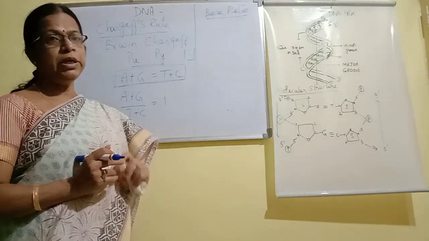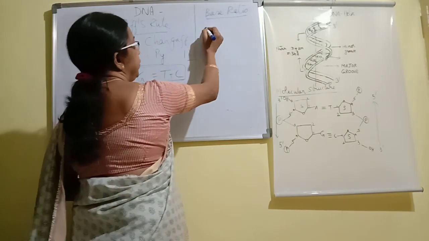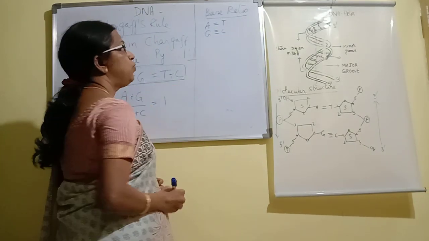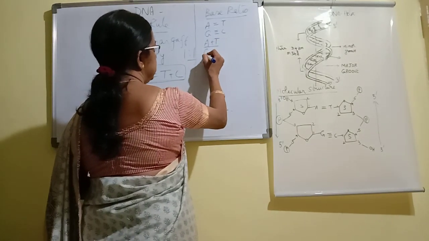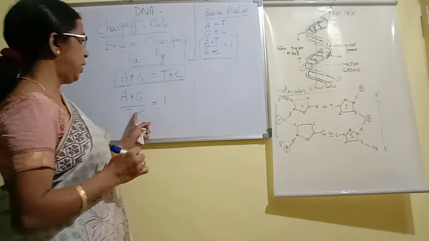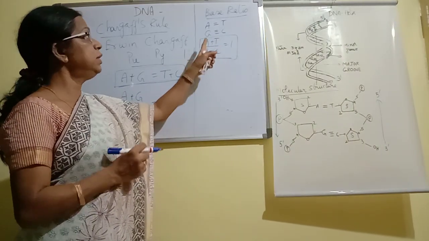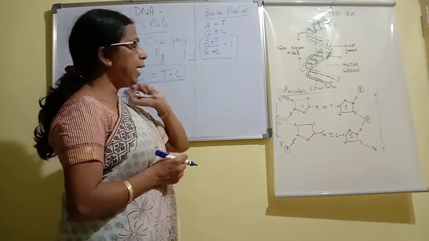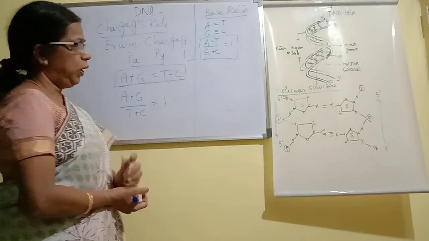Base ratio is the ratio of the bases, that is, base pairs. We know A and T form one base pair. Similarly, G and C form another base pair. So A plus T by G plus C is called the base ratio. We find there is a difference. Chargaff's rule is purine to pyrimidine, but here, based on how they bind, it is the AT and GC ratio.